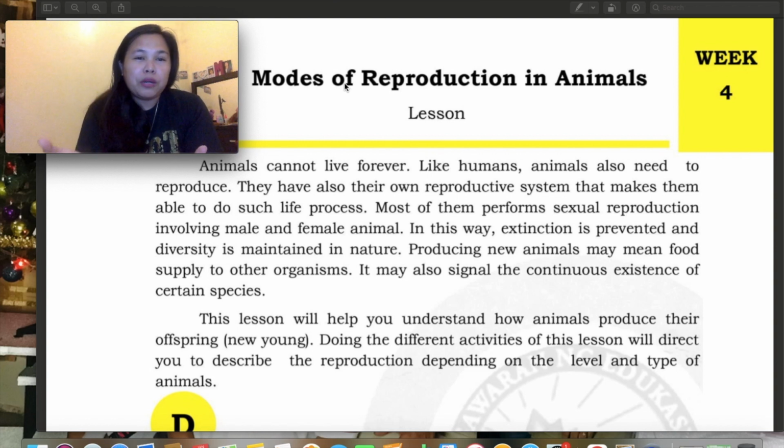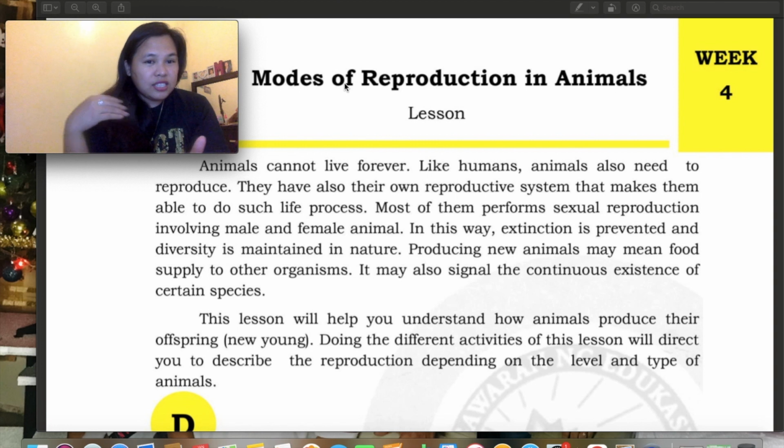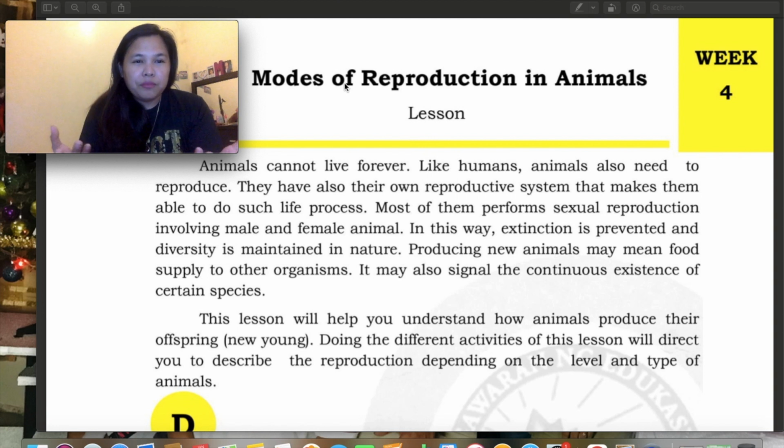Okay, after sa human reproduction, dito na tayo sa animals reproduction. So proceed na tayo. Animals cannot live forever. So totoo naman talaga, yung iba inaalagaan natin, but same as humans, tayo din ay namamatay, just like in any other forms of animals. Mamamatay din sila. Minsan ay yung iba kinakain natin, yung iba naman ay kinakain din ng kapwang animal. So yun po yung environment ng ating as animals. Tayo is the highest form of animal.